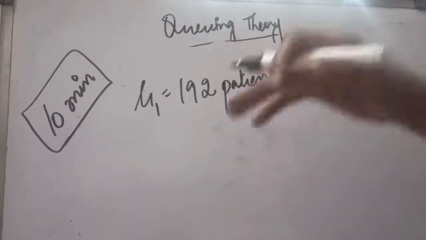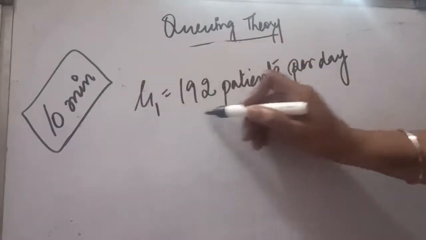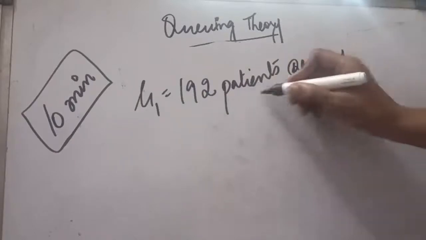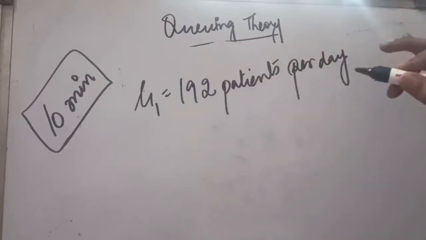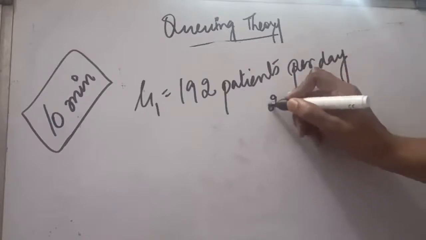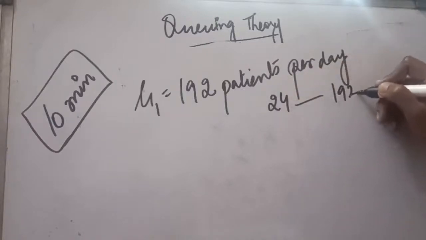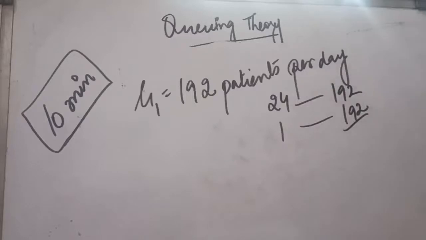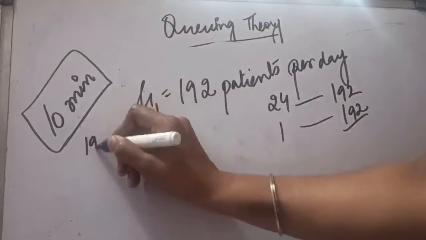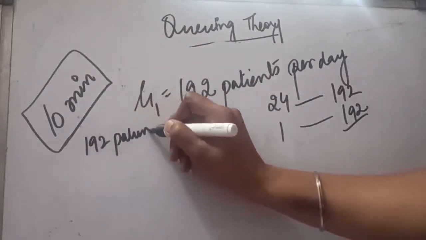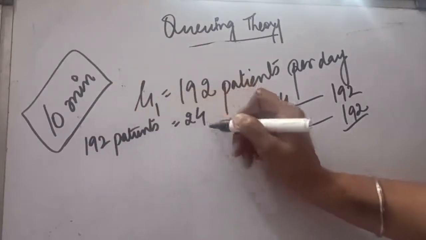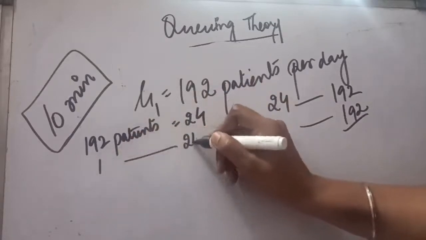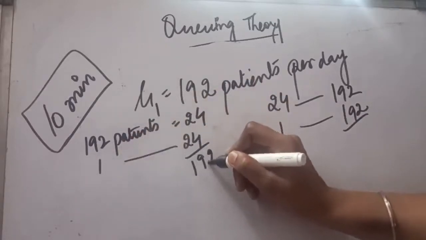So let us see how much it has reduced now, because this is the mu, 192 patients. Now these patients are treated in a day. It means these patients are treated in 24 hours. So if in 24 hours we are treating 192 patients, or we can directly apply the unitary method: 192 patients are being treated in 24 hours, so one patient will be treated in 24 divided by 192 hours.